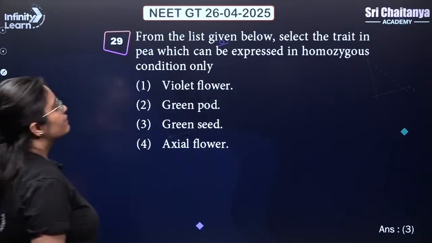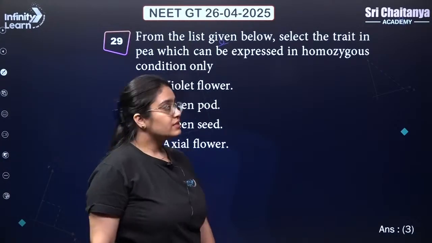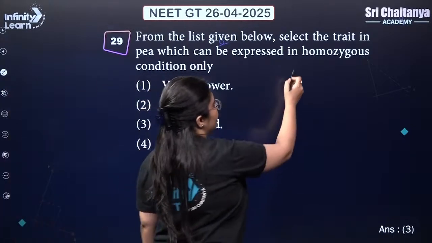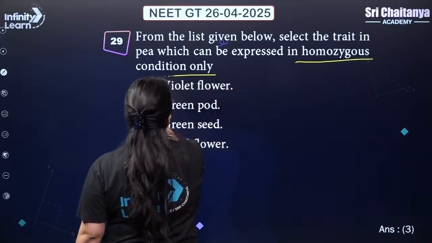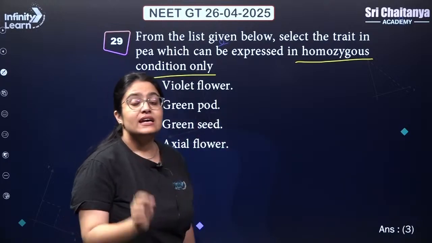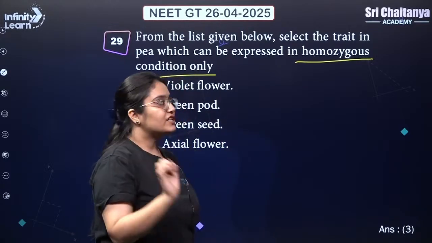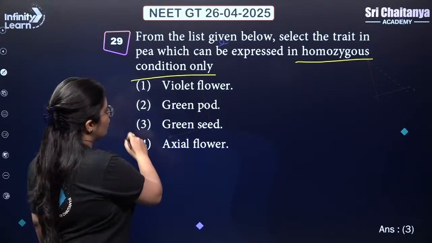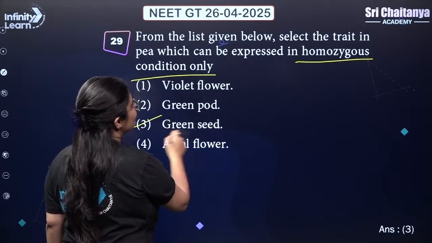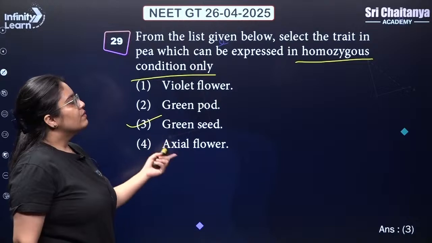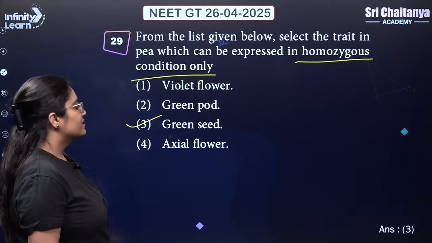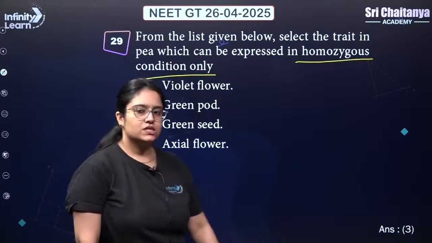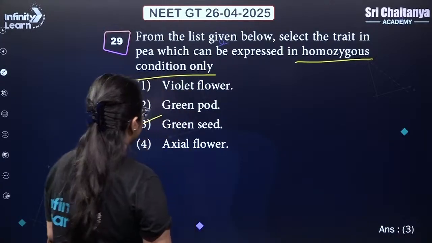From the list given below, select the trait which can be expressed in homozygous condition only. So please notice, recessive traits are expressed only in homozygous condition. So if you see over here, the third option, green seed, this is the recessive trait. It will be expressed only in homozygous condition. So answer is 3, green color of the seed.